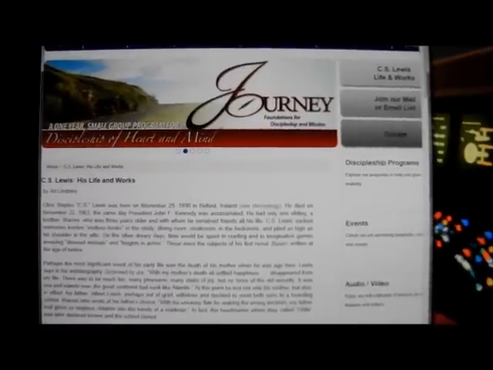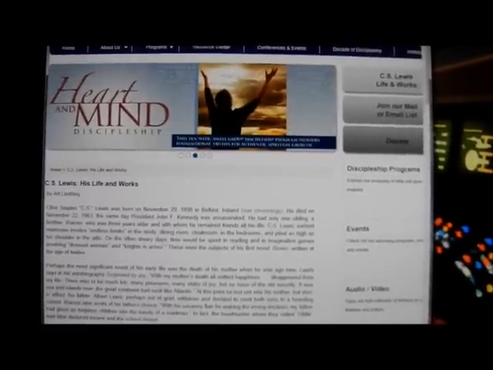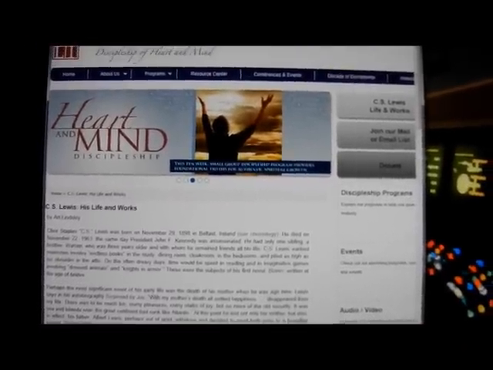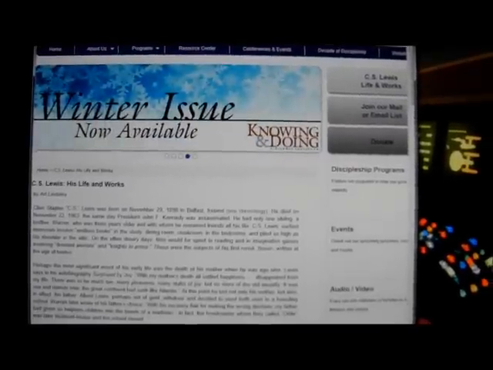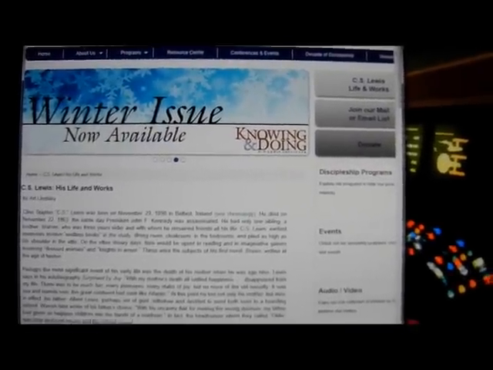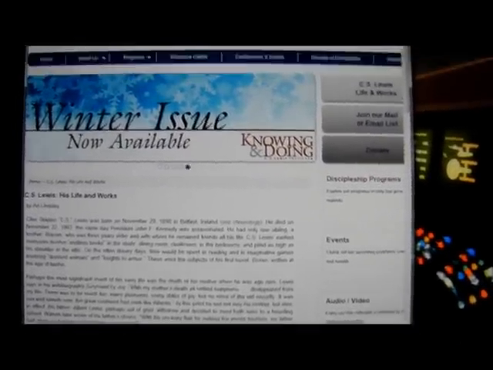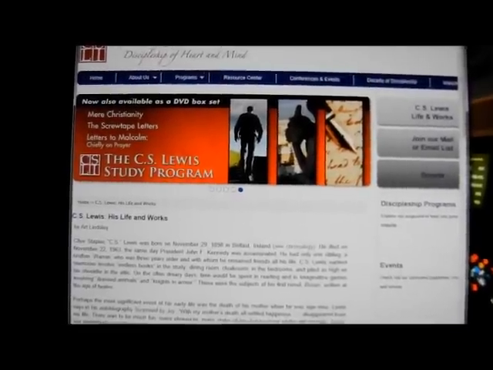So let's see. If we take a look at this, we've got C.S. Lewis's earliest memories involve endless books in the study, dining room, cloakroom, in the bedrooms, and in the attic. So because this is interesting to me, I'm going to use it. So there we go. It adjusted. All right. So under the number 1, I'm going to go ahead and write down a couple of key words.